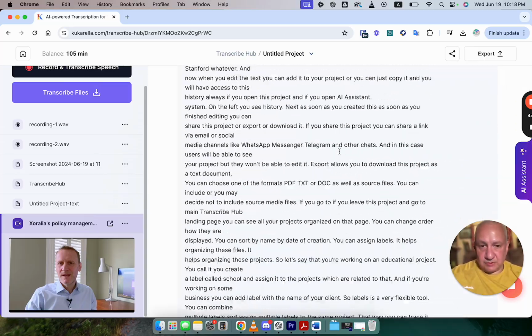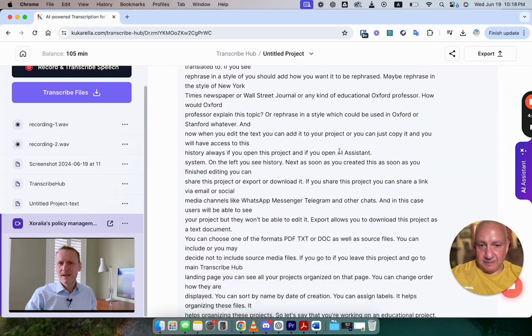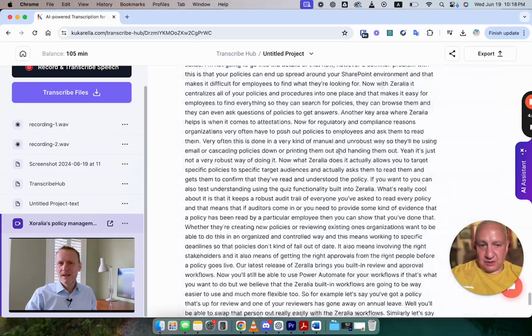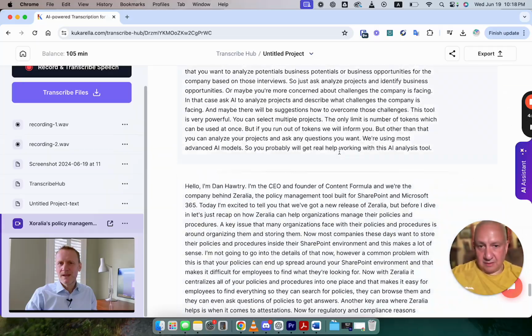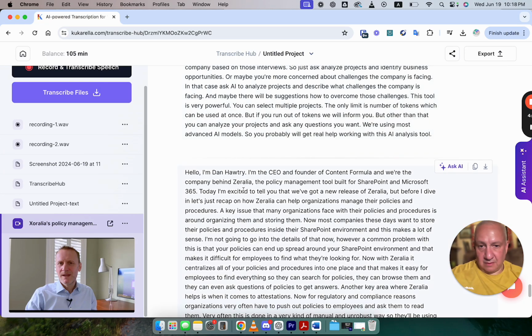When transcription is completed, check text, because there might be some typos. For example, like here, the correct name of the company is Kukarella.